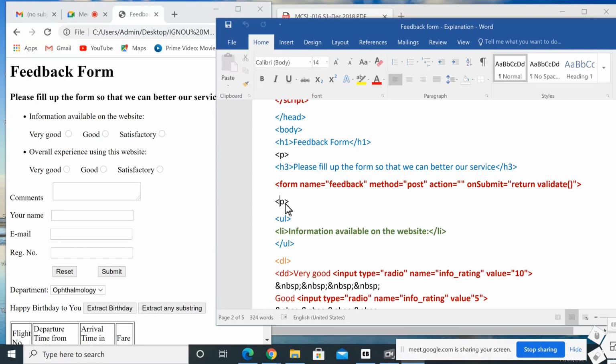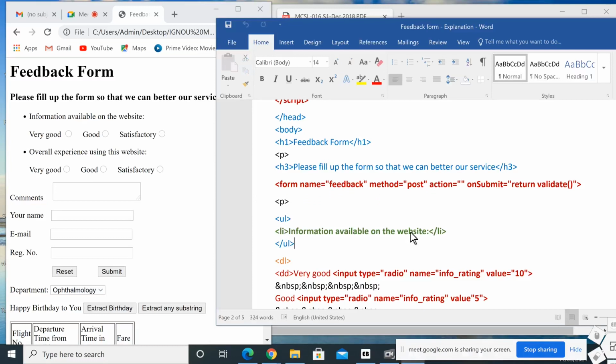Then put a P, which means put a new line. Then here, unordered list, UL. So what's the use of this UL? To put the bulleted symbol, we are using UL, unordered list. Then LI means list item, information available on the website.